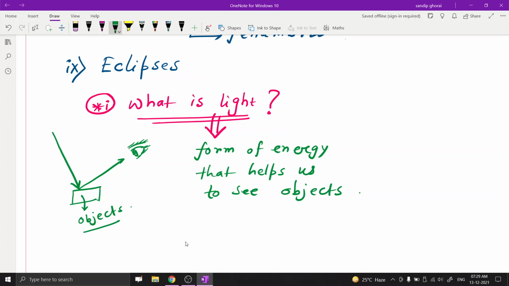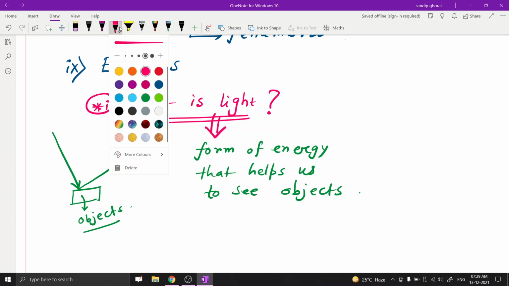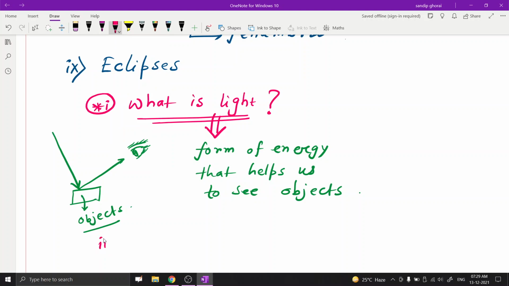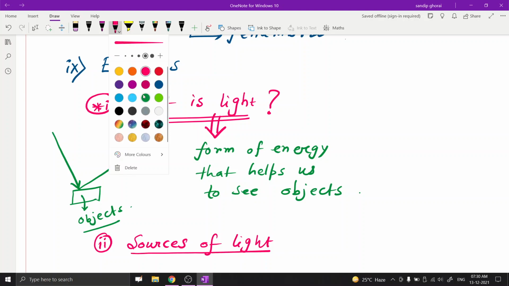Now the question is what are the sources of light? That is our next point. For this we have to know about two different types.